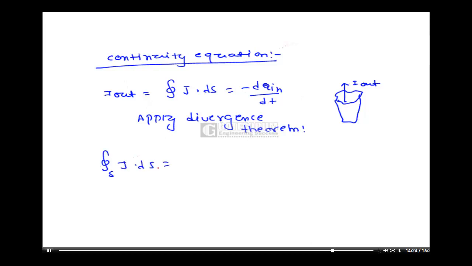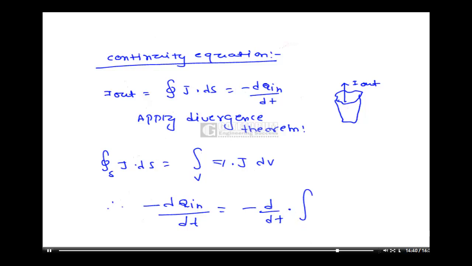So that is equal to minus the integration over V of, taking the differentiation inside the integration, it becomes partial differentiation, dou rho v by dou t dV. So this is equation number 1 and this is equation number 2. So 1 is equal to 2.